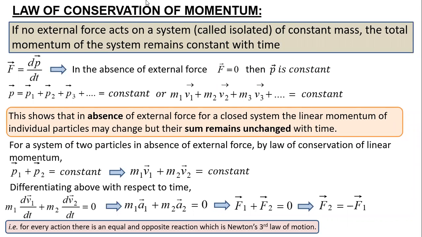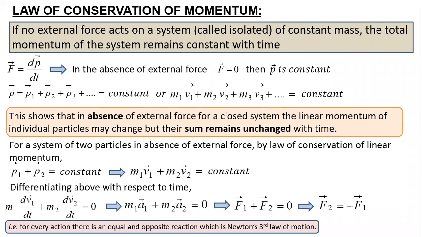It is strictly from the second law, because whatever I have shown on the screen right now is the actual derivation of it. That is how it is actually defined: why we say it is conserved, why it is said to be constant, and how it happened. Accordingly, at the end we arrive at the fact that it is nothing but Newton's third law supporting it.